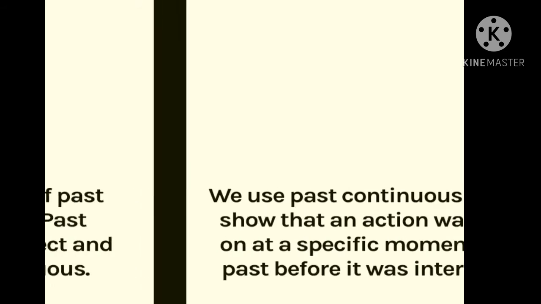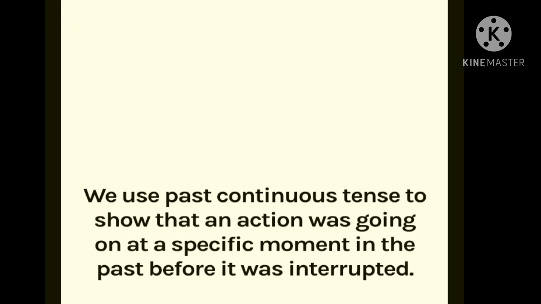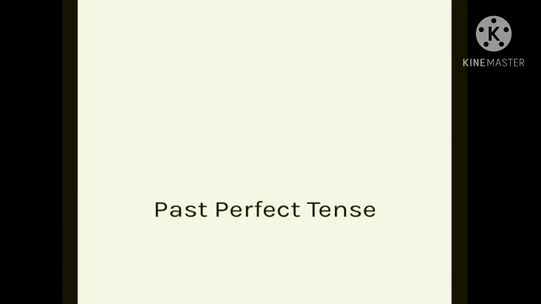So students, we will revise these points once again. We use the past continuous tense to show that an action was going on at a specific moment in the past before it was interrupted. I hope you understood all the things about the past continuous tense. Next, we are going to learn about past perfect tense.